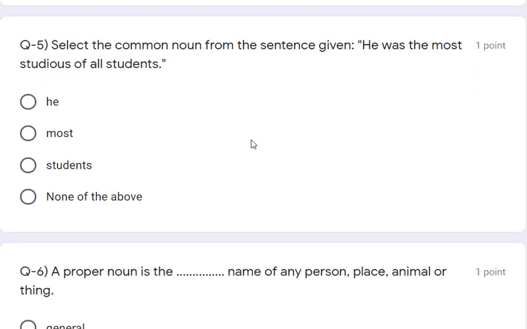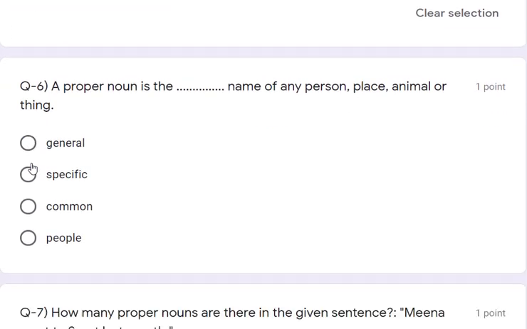Select the common noun from the sentence given. He was the most studious of all students. So here, which is the common noun? He, most, or students? So students is the common noun, right? In general, we indicate student, correct? So the answer is student.